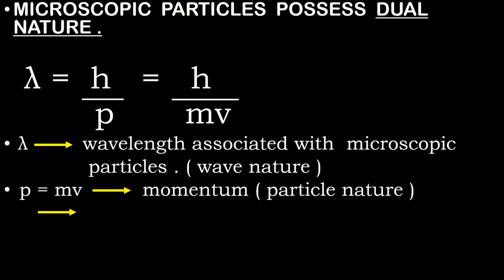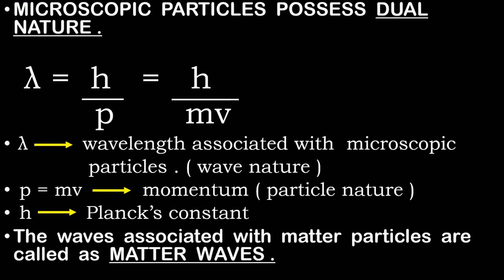And there is no need to mention that h is nothing but your Planck's constant. And what is the value of h? 6.22 into 10 raised to minus 34 joule seconds. Okay. And here we need to understand one definition, that is, what are matter waves? The waves associated with matter particles, that is the microscopic particles, are called matter waves. Don't worry, I'll explain all this.